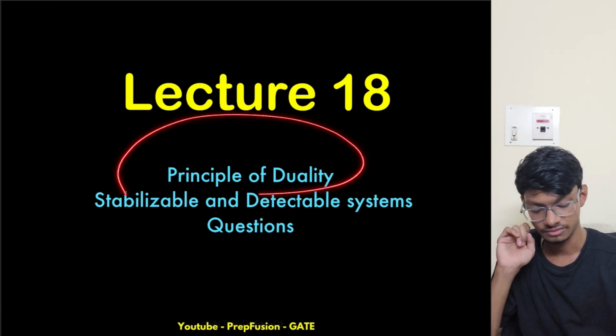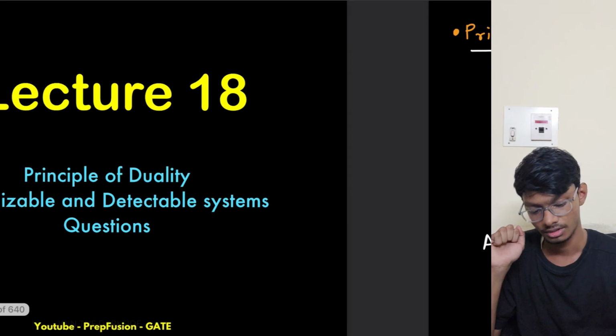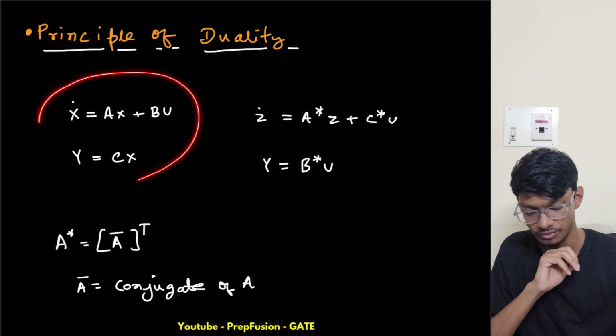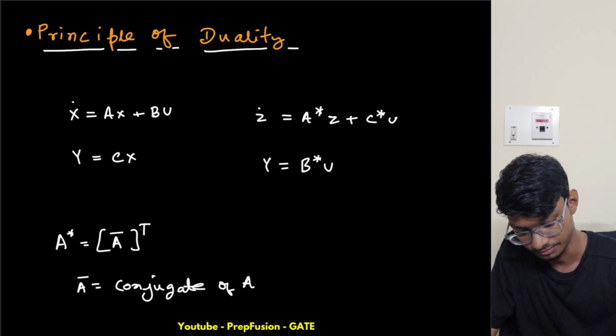Today's lecture, the first thing is the principle of duality. What do you mean by duality? Let's say we have one state equation, this one. This is the state equation 1, for the system 1.